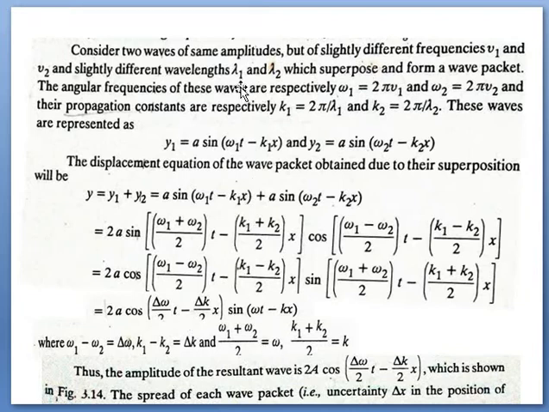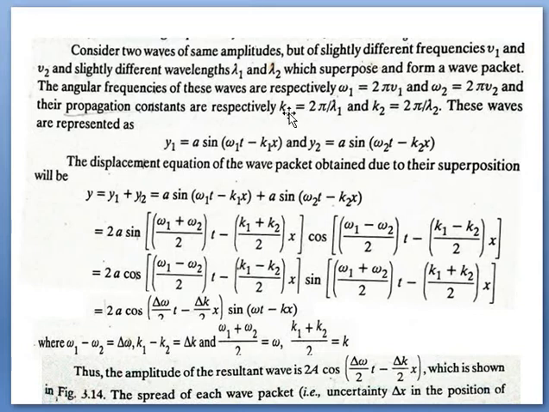Let two waves have wavelengths lambda 1 and lambda 2, angular frequencies omega 1 and omega 2, and propagation constants k1 and k2. As we know, angular frequency is expressed by 2 pi nu, where nu represents frequency, and propagation constant is equal to 2 pi upon lambda.